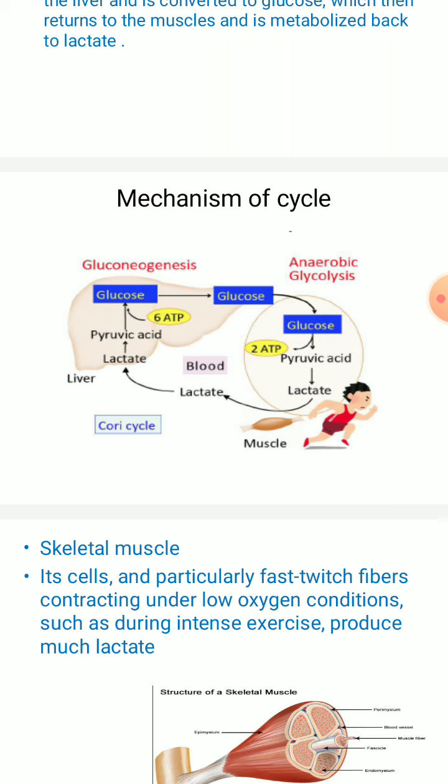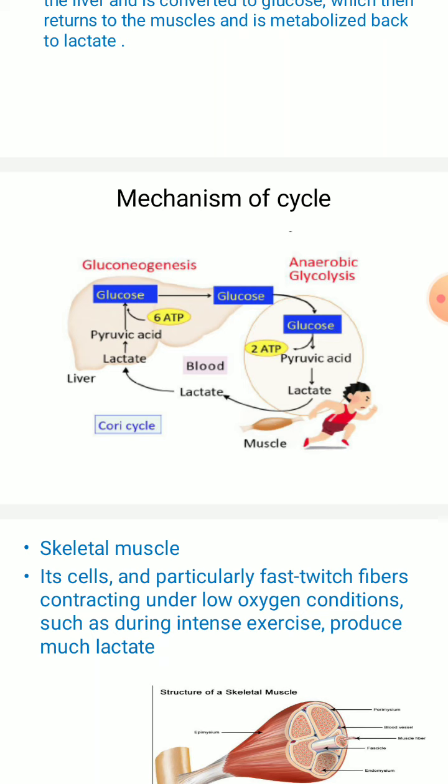Gluconeogenesis means synthesis of glucose from non-carbohydrate precursor molecules. Lactate it may be, or glycerol, or any other amino acids and all. So lactate to pyruvic acid, further to glucose.